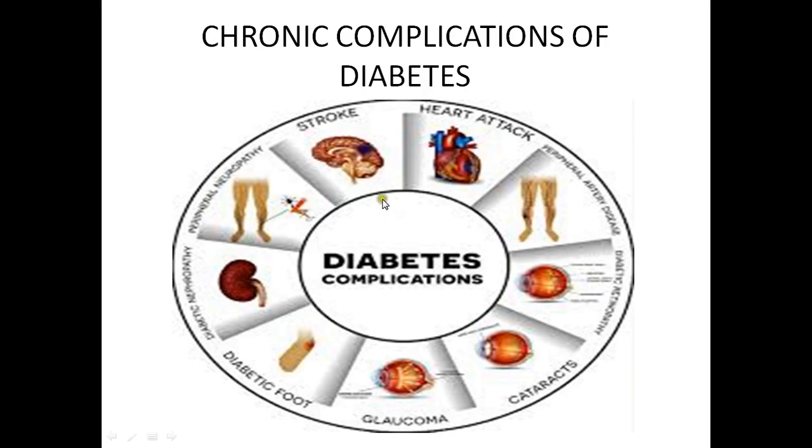And in case of type 1 diabetes, all of these chronic complications appear almost 10 to 12 years after the onset, depending on the type of control the patient is having.